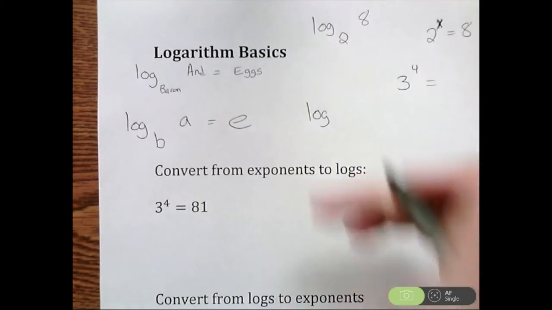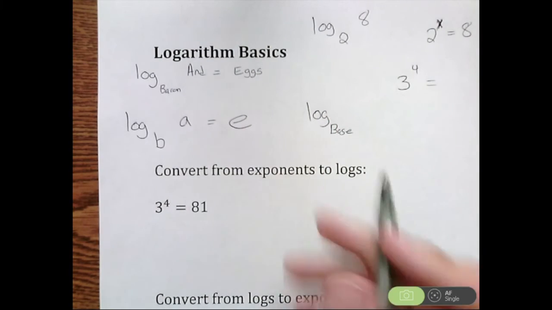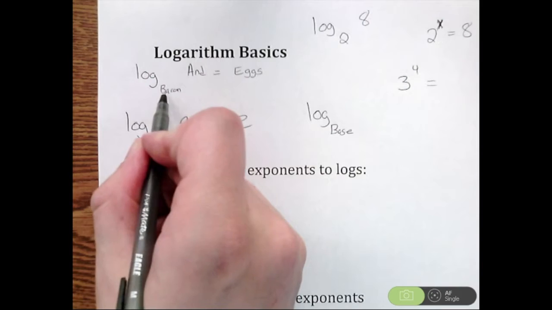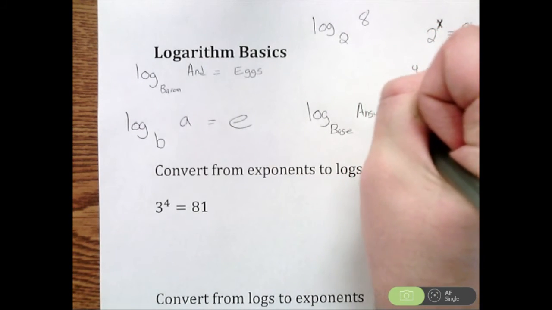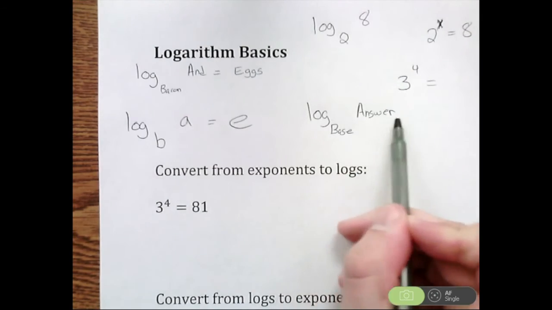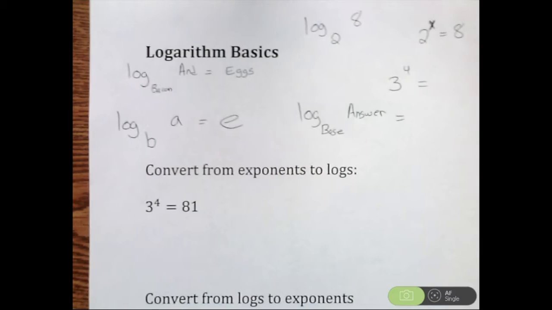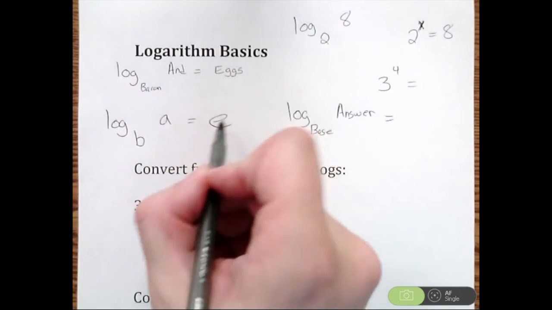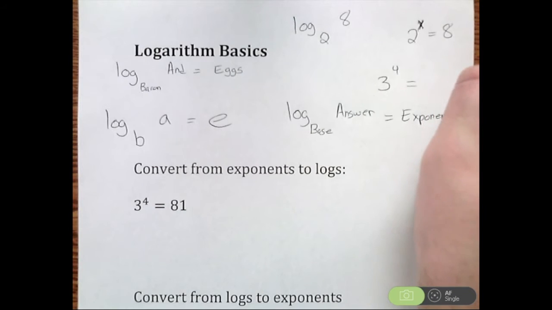When you're looking at a log, the number down here is always your base. So base, B. The big number here is going to be your answer, A. And this is always equal to your eggs, or your E, which represents your exponent.